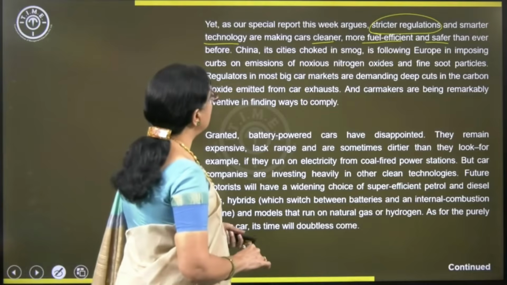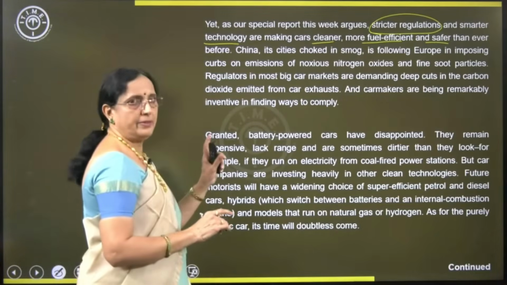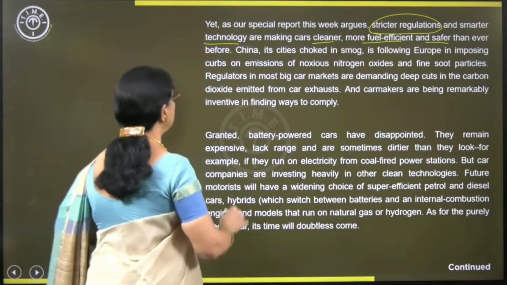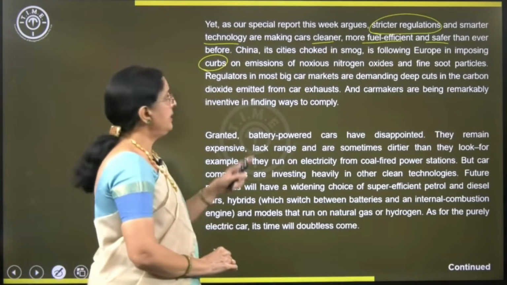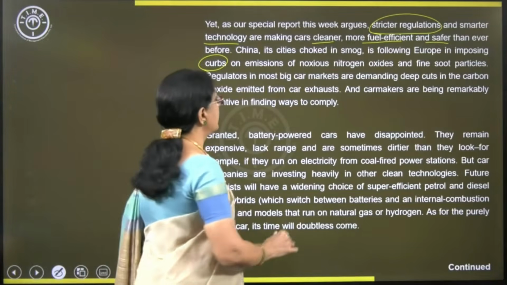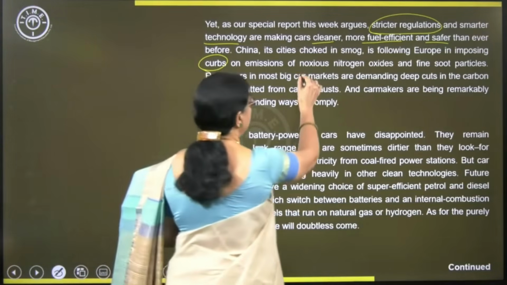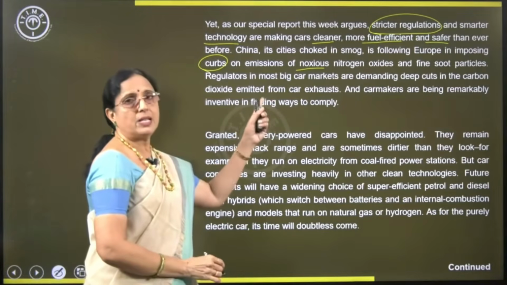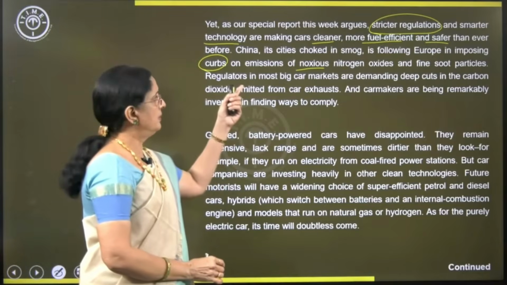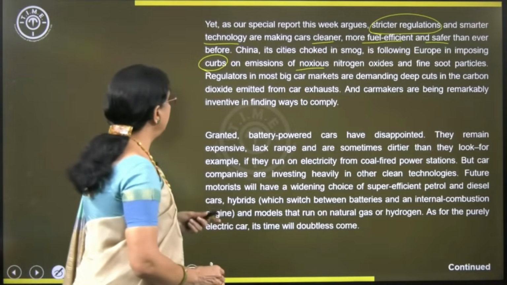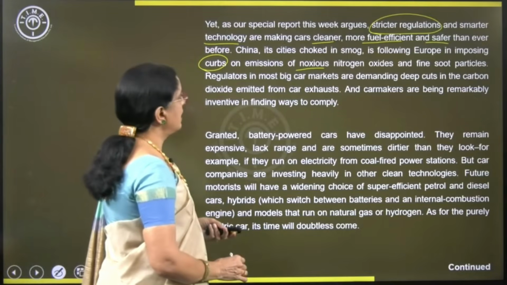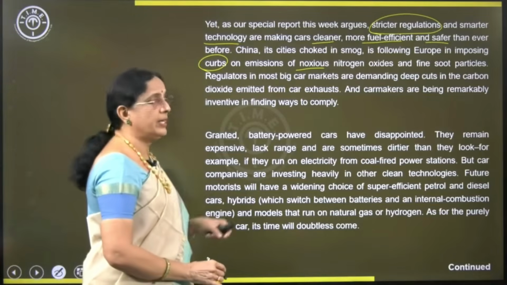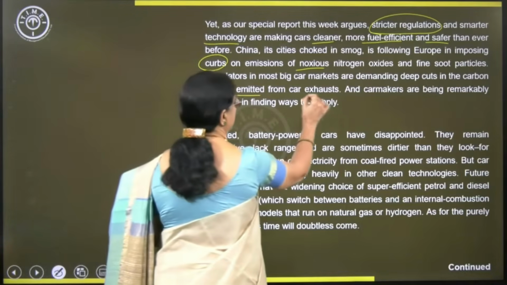China, its cities choked in smog, right, because of the exhaustion, is following Europe in imposing curbs, restrictions on emissions of noxious, harmful, nitrogen oxides and fine soot particles. All this is the exhaust fumes from the cars. All right. Okay. Regulators in most big car markets are demanding deep cuts in the carbon dioxide emitted from the car exhaust. All right. That's it.